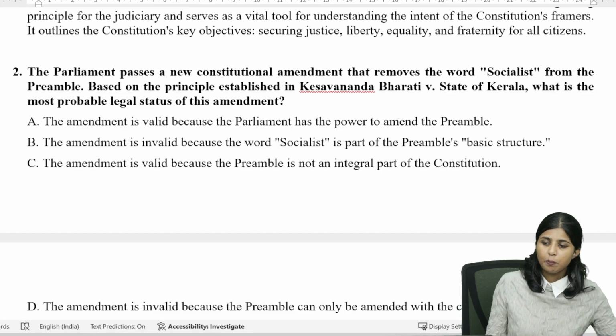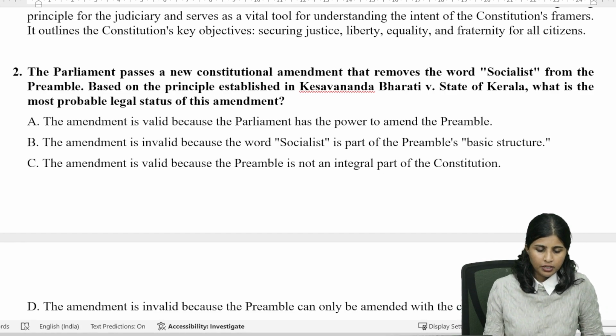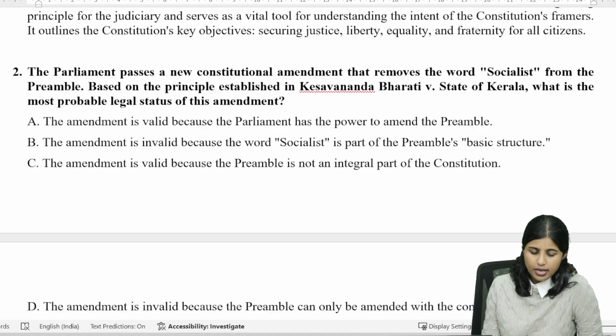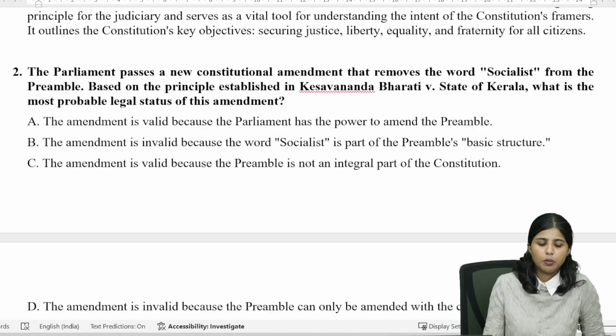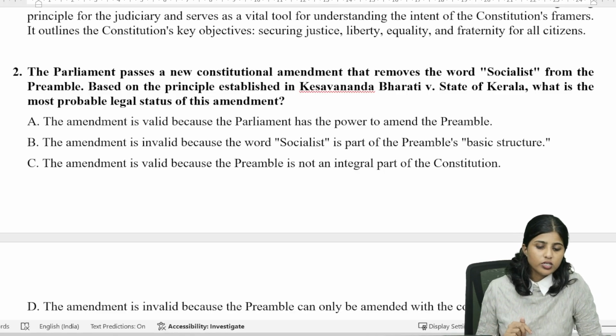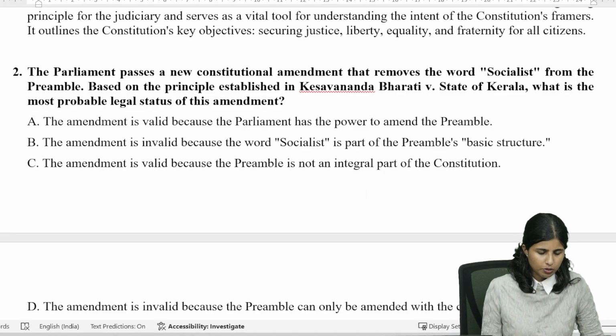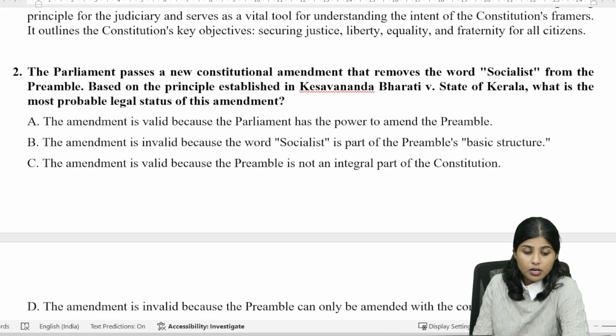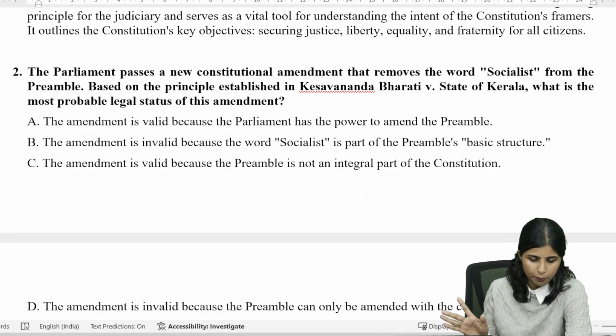The Parliament passes a new constitutional amendment that removes the word socialist from the preamble. Based on the principle established in Keshavananda Bharati versus State of Kerala, the basic structure doctrine case, what is the most probable legal status of this amendment? So what happens? The Parliament passes a new constitutional amendment that removes the word socialist from the preamble.